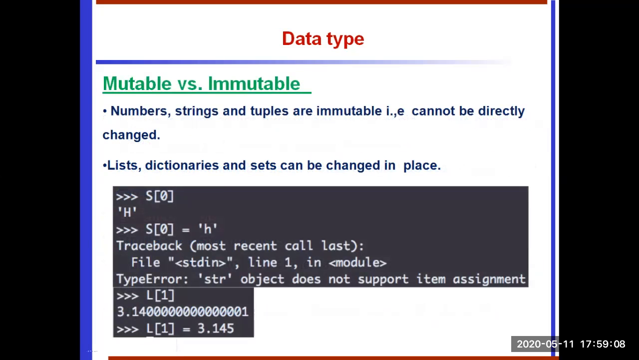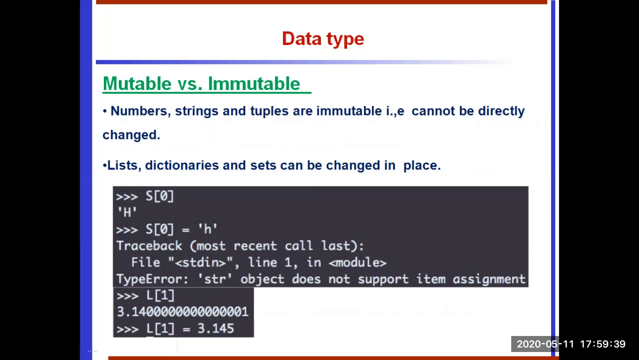Mutable versus immutable. We already discussed what lists and tuples are. The main difference between lists and tuples is that lists are enclosed in square brackets and their elements or size can be changed, while tuples are enclosed in parentheses and they cannot be updated. Tuples can be thought of as read-only lists.